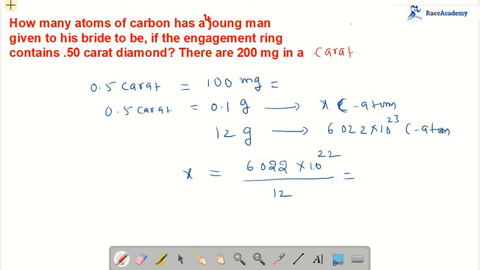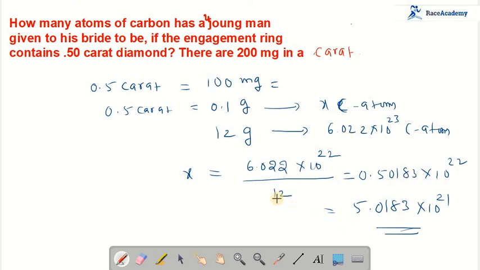What is the simplification answer? 0.50183 into 10 power 22. I can also write this as 5.0183 into 10 power 21 carbon atoms.